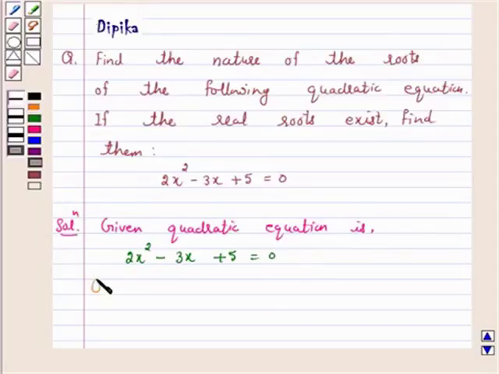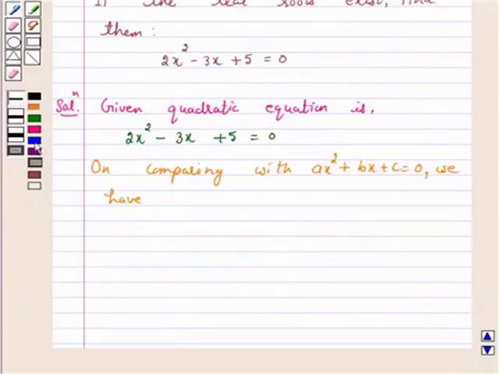On comparing with quadratic equation ax square plus bx plus c is equal to 0, we have a is equal to 2, b is equal to minus 3, and c is equal to 5.